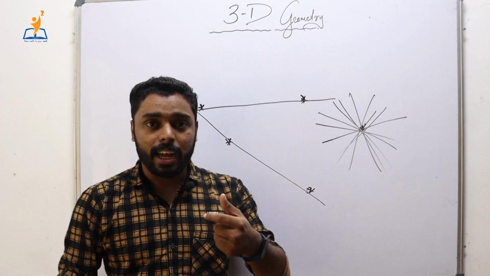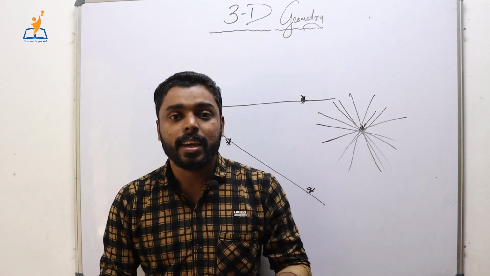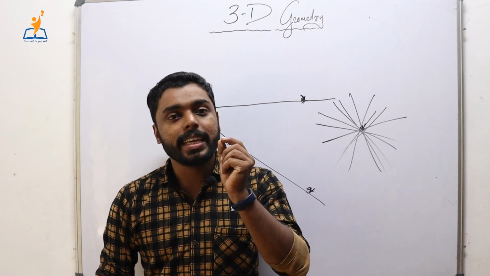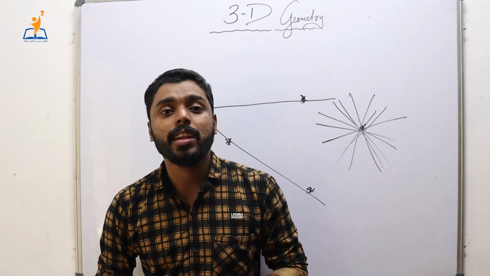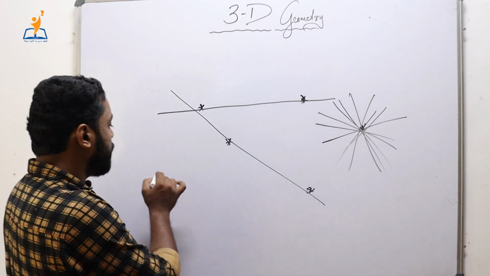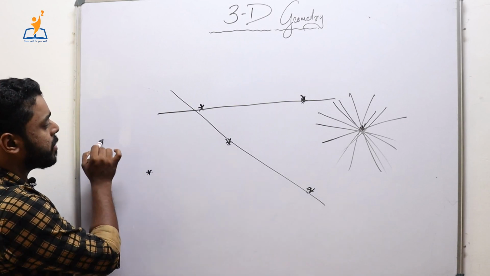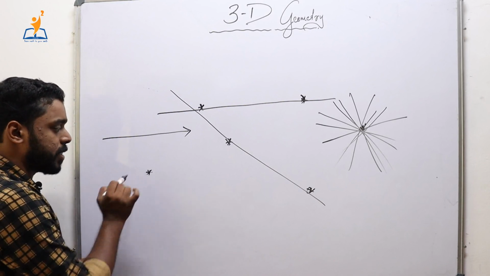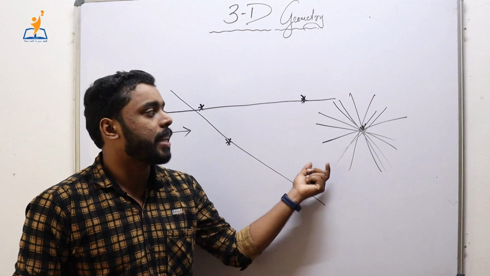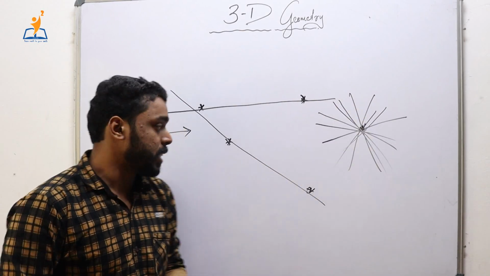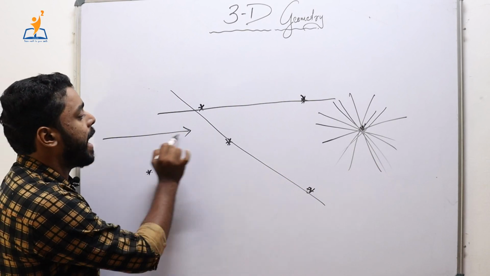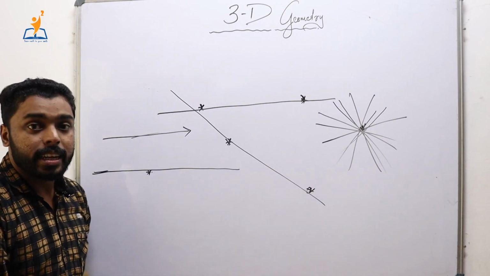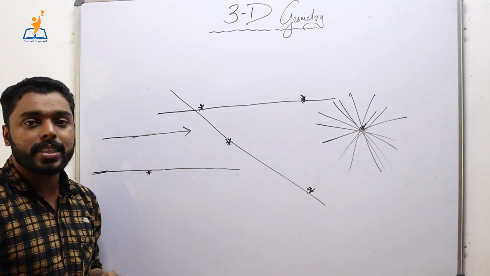But what if the condition provided is changed like this? Suppose we are asked to provide a line which passes through a single point and is parallel to a vector. Suppose we are given a point like this and a vector like this, and we are asked to draw a line which passes through this point. Of course we can draw infinitely many lines, but there is another clause: the line we draw must be parallel to this vector. Then there is only one possibility, this single line, right? In that case also this line is uniquely defined.